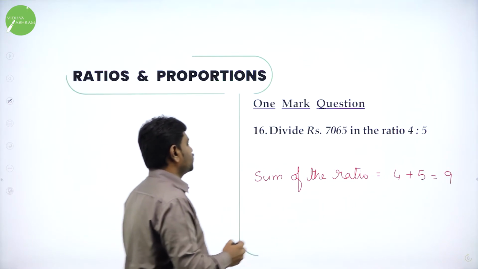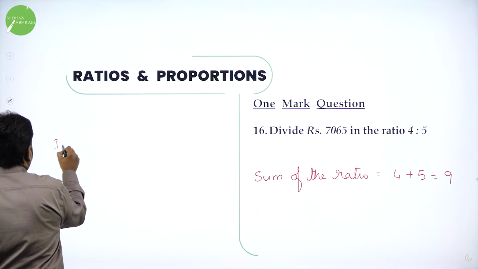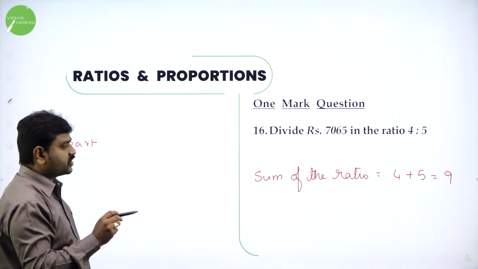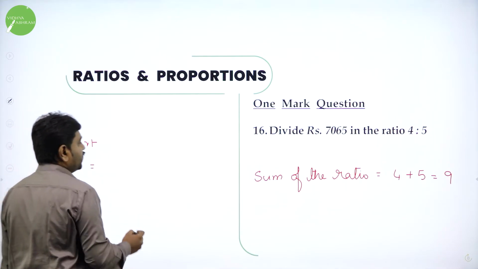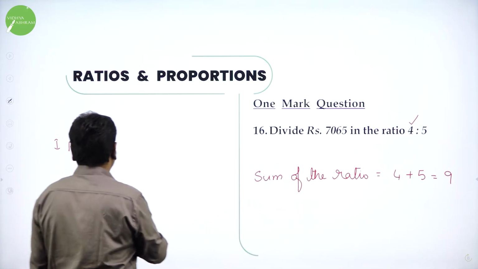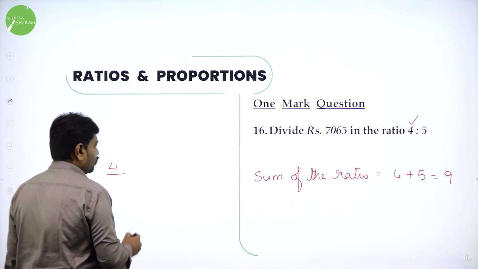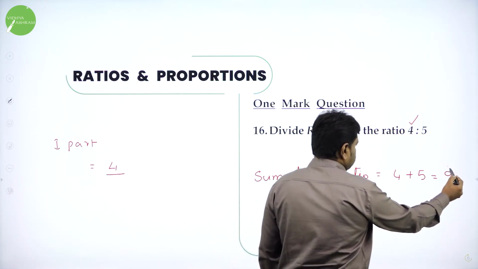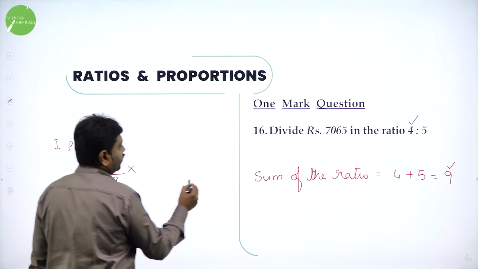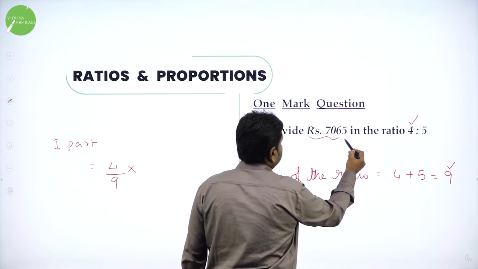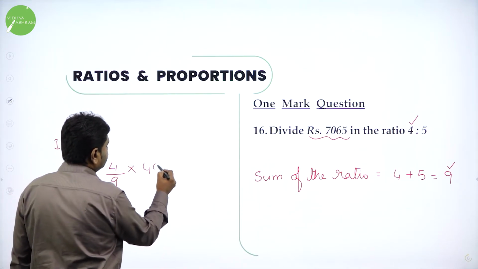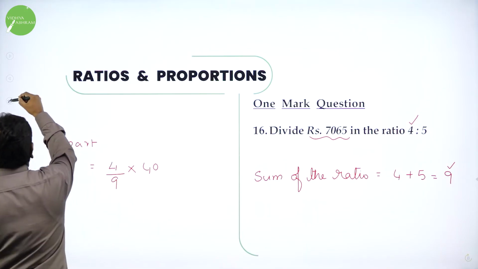So now they want you to divide into two parts. First part is the antecedent. What is the antecedent? In the given ratio, the antecedent is 4. 4 divided by the sum of the ratio, which is 9. So 4/9 into the total given value. How much you need to divide? Rupees 7,065. That means antecedent divided by sum of the ratio into 7,065.